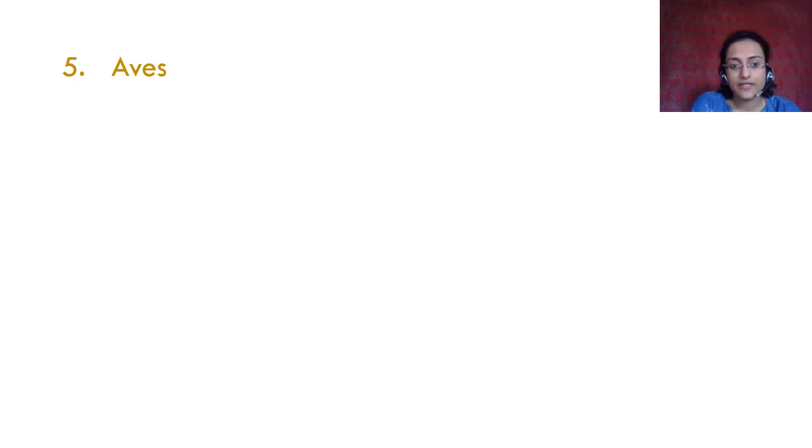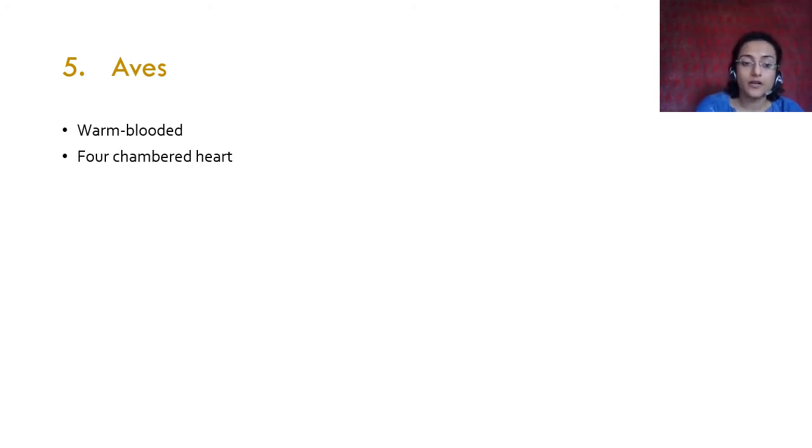Then you have aves. Aves are warm-blooded. We have talked about cold-blooded. Aves are warm-blooded. Warm-blooded means they are able to modulate their body temperature according to the temperature of the environment, of the atmosphere around them. That is why they are called warm-blooded. Okay. What are aves? They are just basically birds.